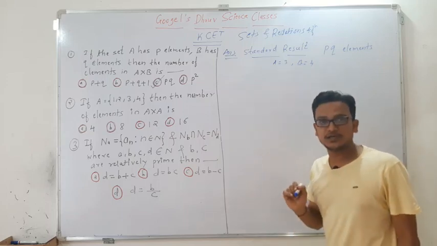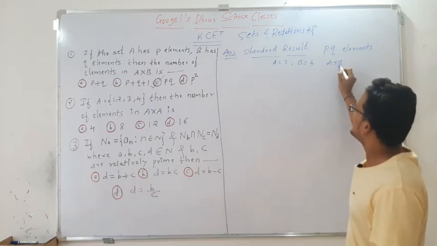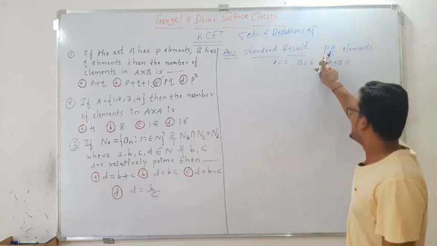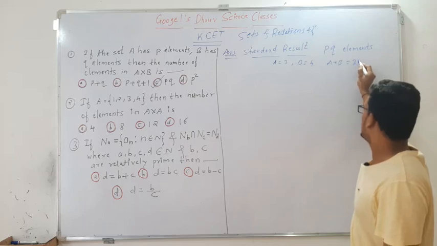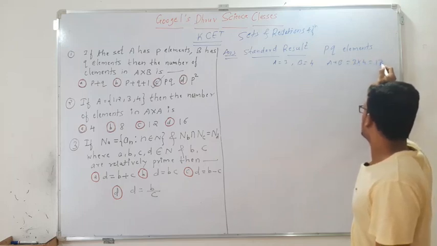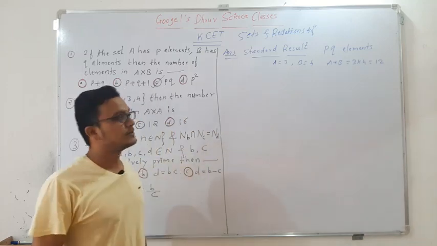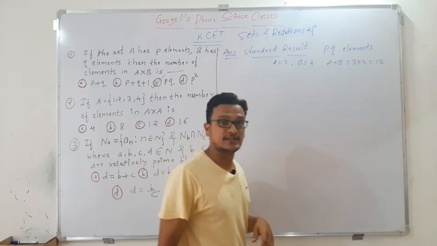Then the question is how many elements are present in A cross B? As per the standard result, we have to do the multiplication or product of these elements. So it will be 3 into 4. So the answer is 12. So there are 12 elements present in A cross B as per the standard result. So this is your first question.